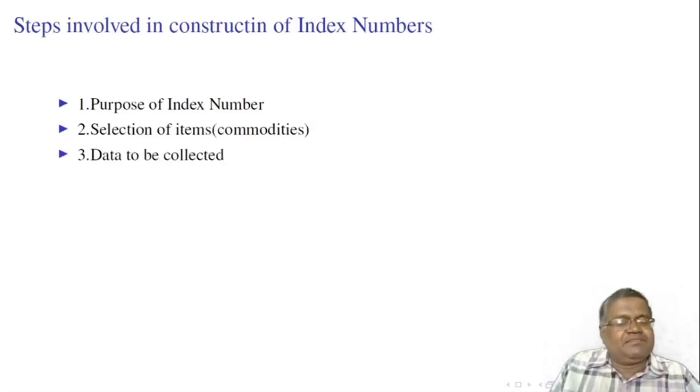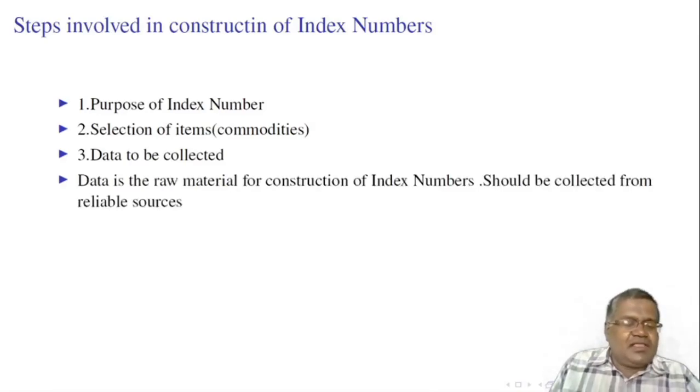Data to be collected. The data for the construction of index numbers generally consist of a set of prices or quantities of commodities for different periods and places. This is the raw material for the construction of index numbers. It should be collected from reliable sources, for example, standard business journals, government publications, RBI bulletins, special reports from producers and exporters, etc.